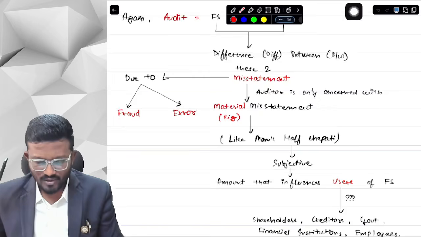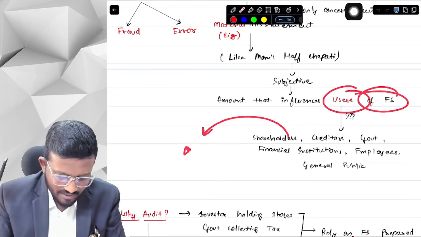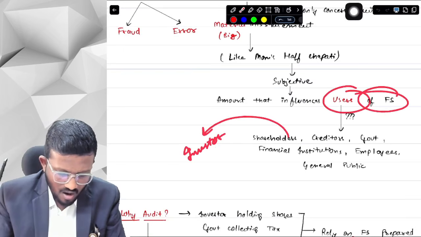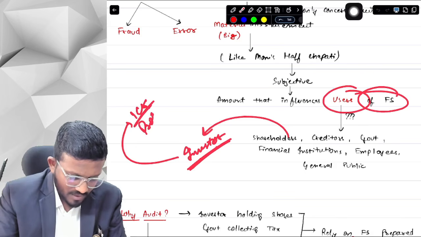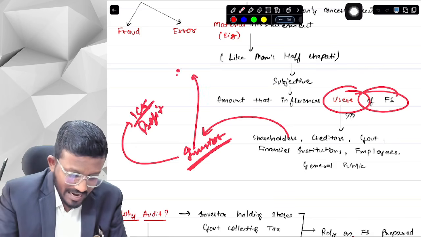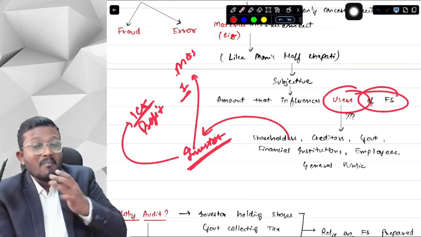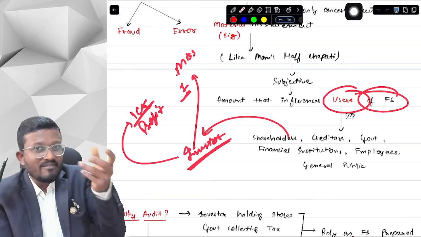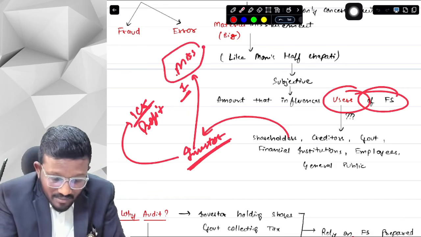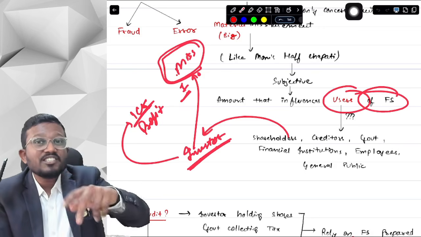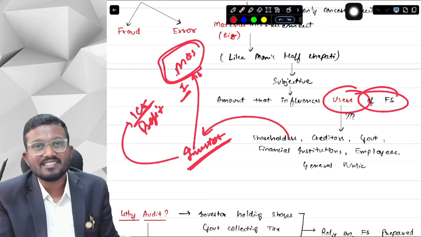For an example, suppose I am the user of financial statements. Suppose I am a potential investor in the company. Now I get to know that the company has 1 crore of profit, and that the company has a misstatement of 1 rupee. As an investor, my economic decision is whether to invest in the company or not. If this misstatement can influence, can change my economic decision, then this misstatement will be considered a material misstatement.